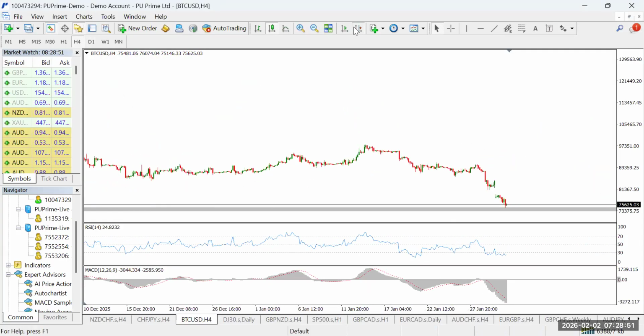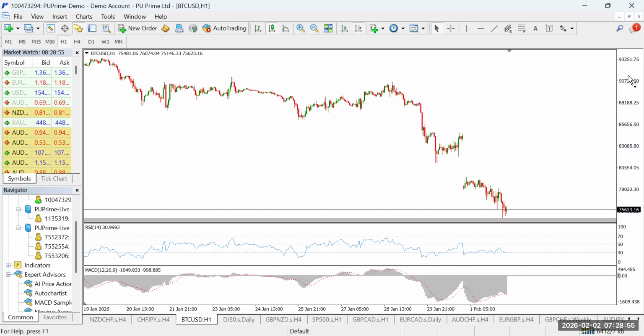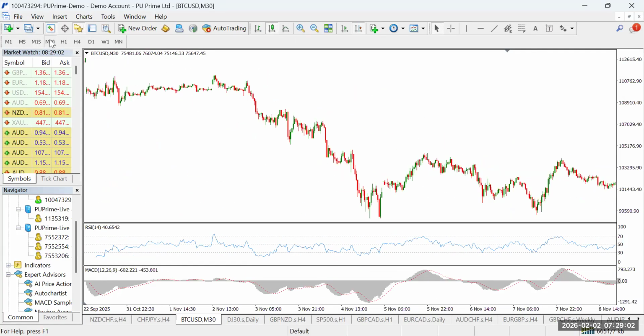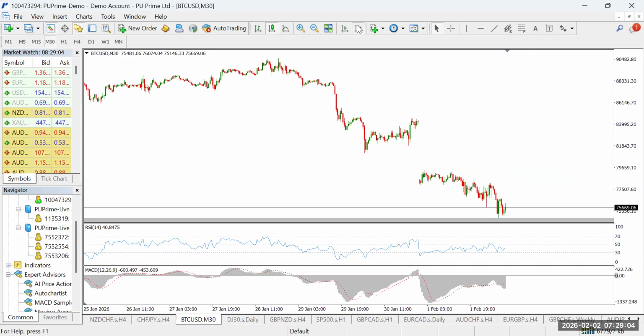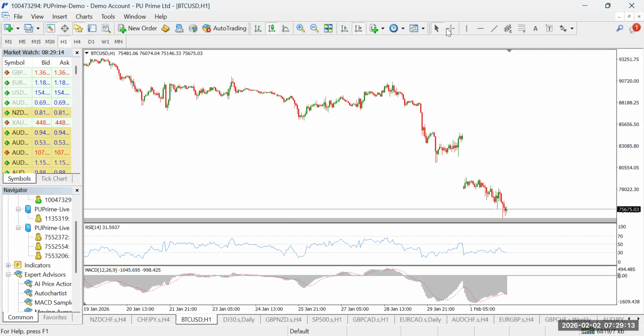So let's go down to 4 hour and finally 1 hour. Can I still go down to 15 minutes? 30 minutes? I'm just looking for the best fit. All right, so we're going to be looking for a reversal on the BTC USD, possibly on the lower time frame. It depends on your choice at this point. Maybe 1 hour, 30 minutes, or 15 minutes, whichever one is more comfortable for you.